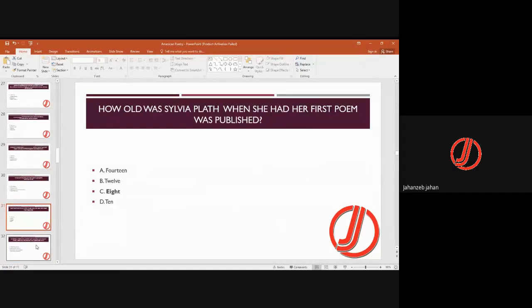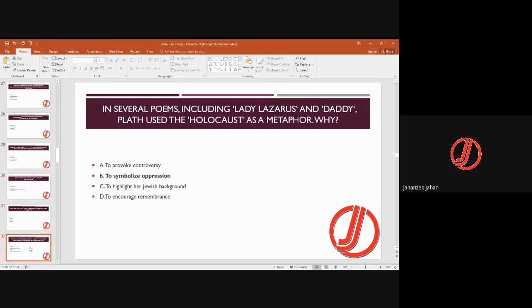How old was Sylvia Plath when she had her first poem published? When her first poem was published, her age was 8 years old. She was 8 years old. In several poems, including Lady Lazarus and Daddy, Plath used the Holocaust as a metaphor. Why? It is to symbolize oppression.